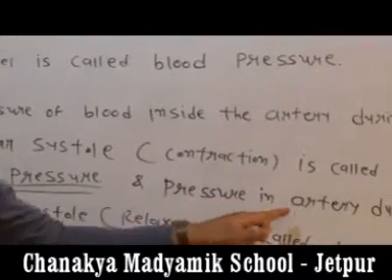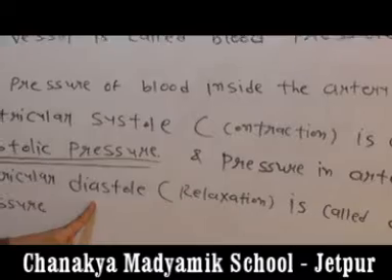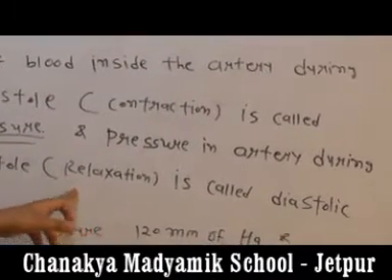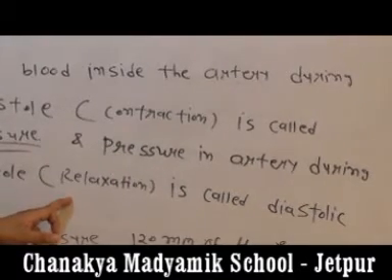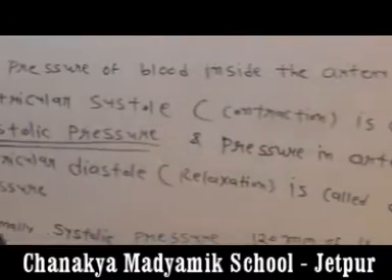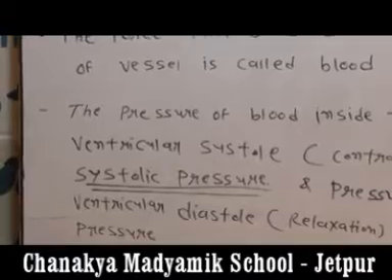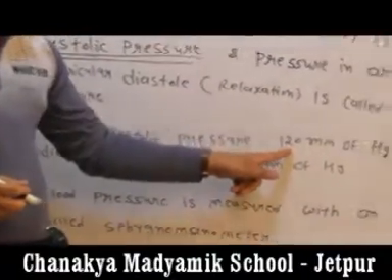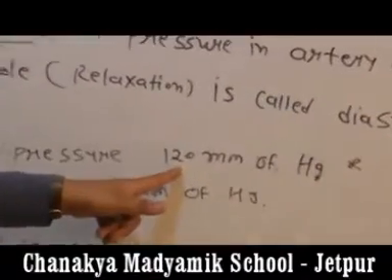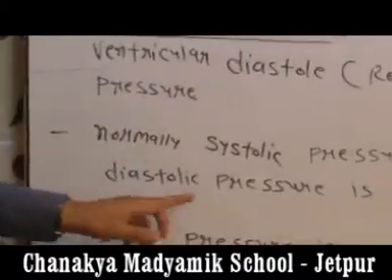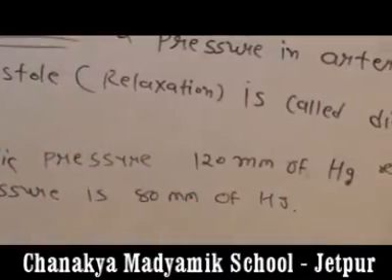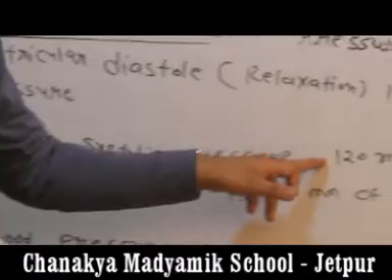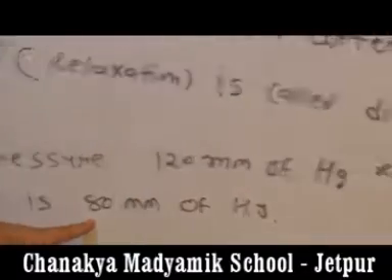And pressure in the artery during ventricular diastole, meaning relaxation, while blood has totally come out of the ventricle and it feels relaxation, is called diastolic pressure. Normally systolic pressure is 120 millimeter of Hg, and diastolic pressure is 80 millimeter of Hg. Systolic pressure is a maximum of 120 millimeter of Hg and a minimum of 80 millimeter of Hg.